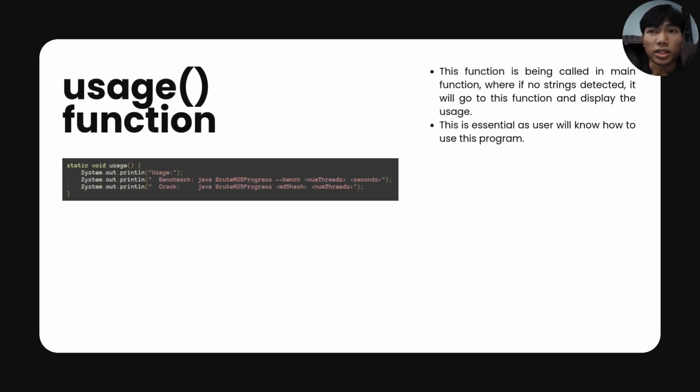Hello, my name is Muhammad Azri, and today I'm going to explain the usage function. Basically, this usage function prompts the user with the correct format for the cracker to run properly. For example, it will ask for the number of threads and the hash if no string is detected.